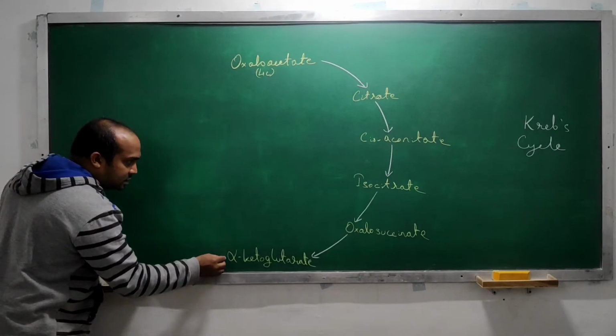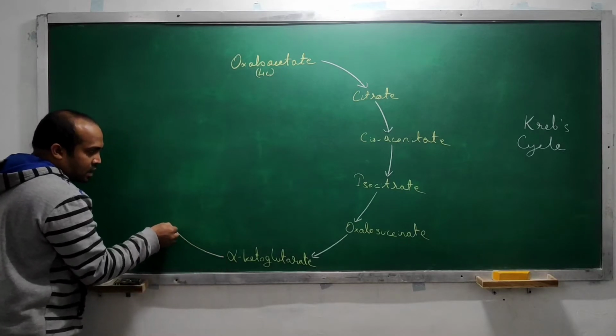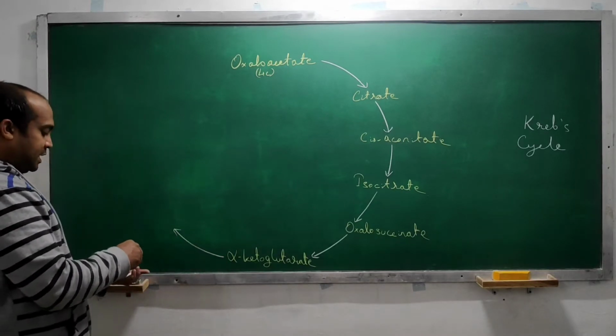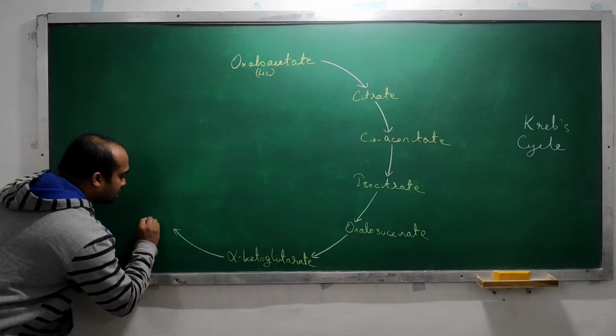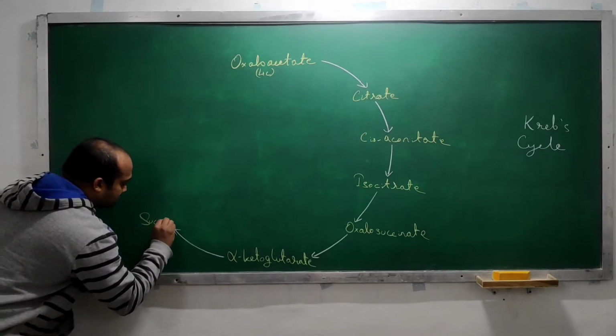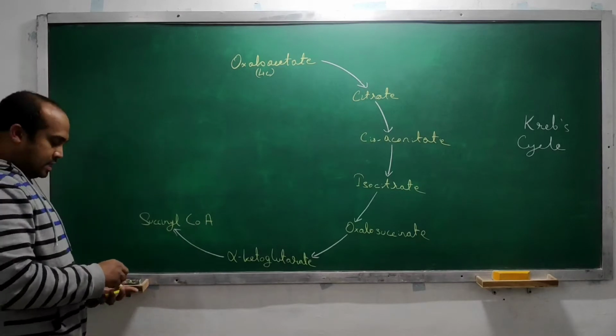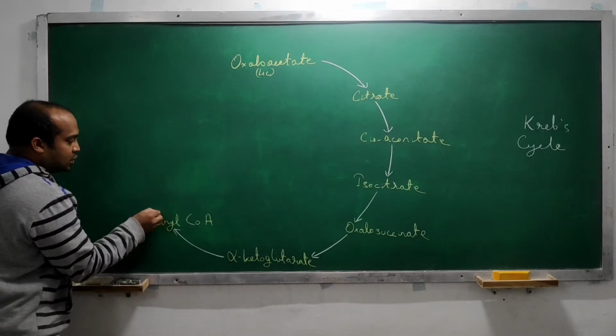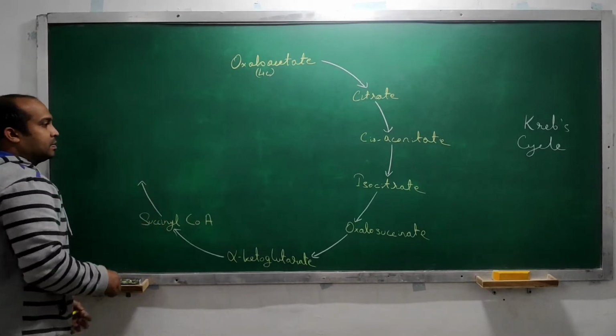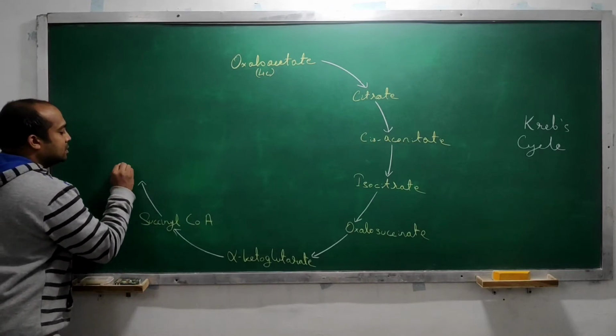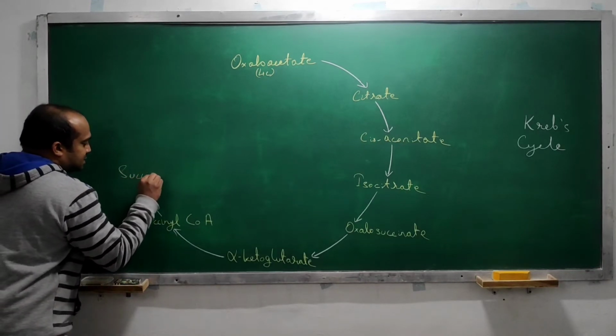Then after this, alpha ketoglutarate gets converted to succinyl CoA. Then this succinyl CoA gets converted into simply succinate.